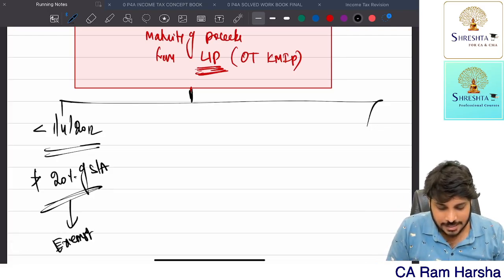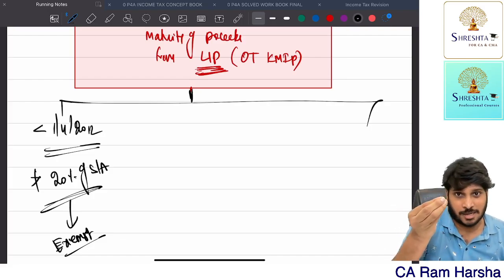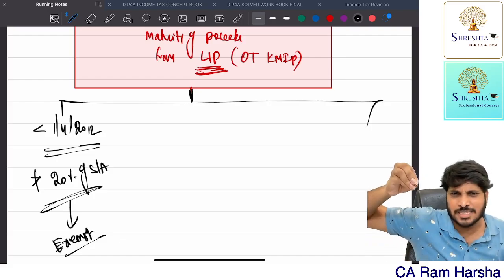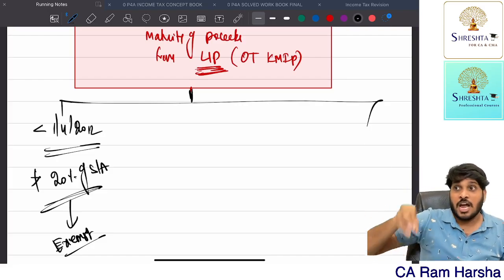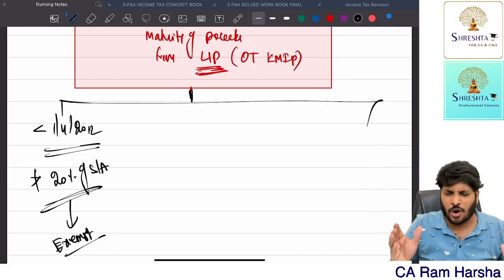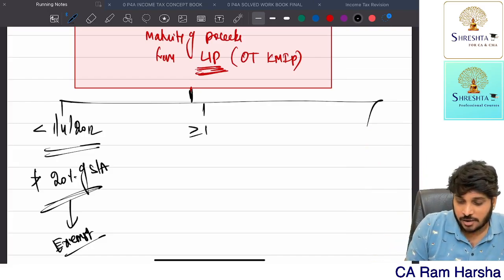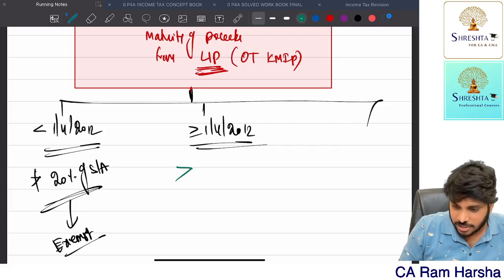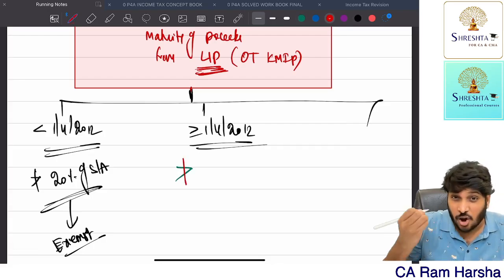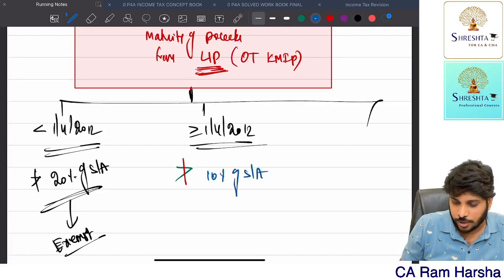That is exempt. This is not a commercial policy because you are paying premium which is less than the prescribed limit. Since you are paying annual premium not exceeding the prescribed limit, it is a non-commercial policy, where you are getting maturity amount, purely a retirement benefit, exempted. Suppose the policy is taken on or after 1st April 2012, then annual premium shall not exceed 10% of sum assured. Getting it?